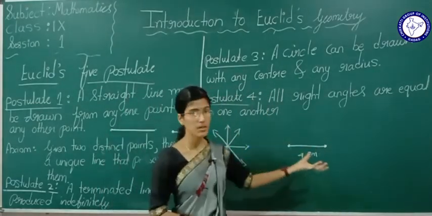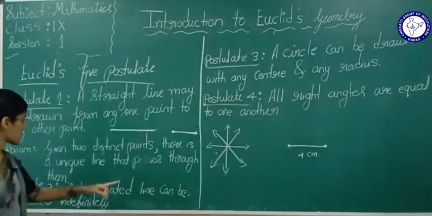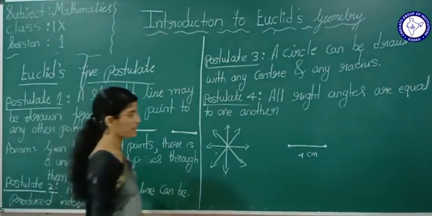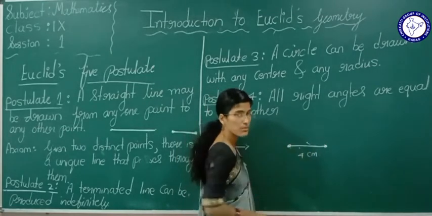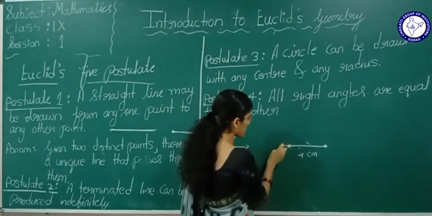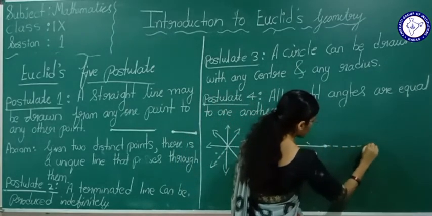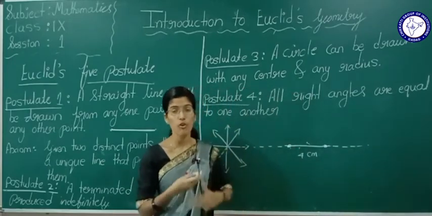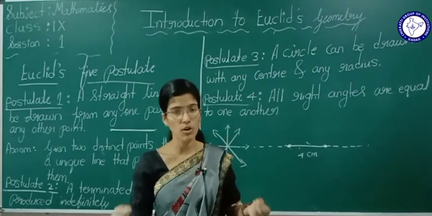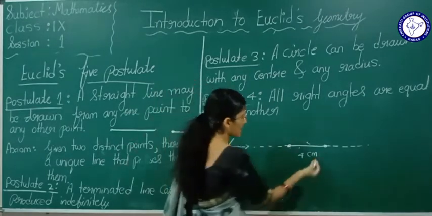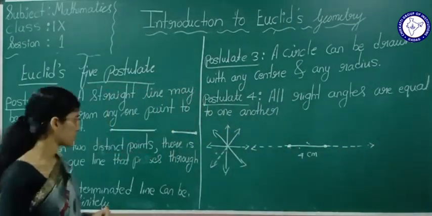For this line segment, Euclid is telling what? Terminated line, according to him. A terminated line can be produced indefinitely. See here, this is a terminated line. For a line segment only, he is telling terminated line. So this terminated line can be produced indefinitely to form the line. Suppose you are given a line segment and you want to make a line from it, what can we do? We can extend from both sides. Okay, this is about postulate number 2.